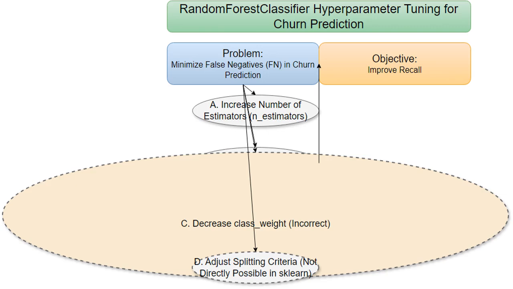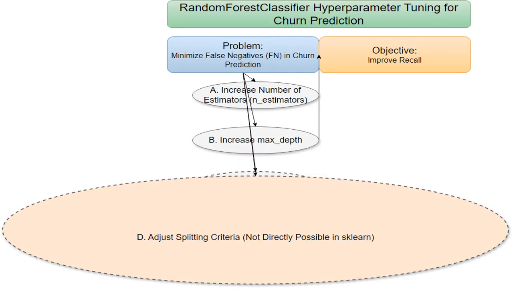Reducing the importance of the minority class, churning customers, will make the model worse at identifying them. We need to do the opposite to improve recall. While some decision tree algorithms let you directly focus on recall when splitting data, the random forest classifier in Sklearn doesn't offer this directly. We'd use class_weight instead.